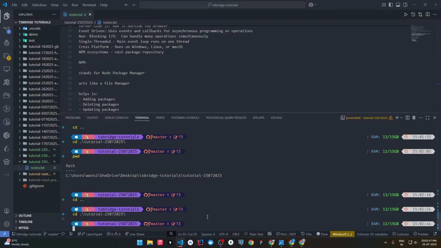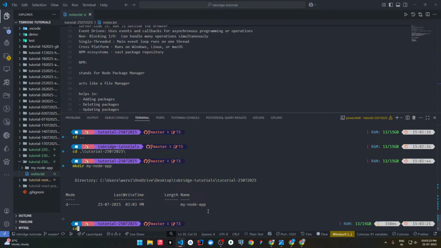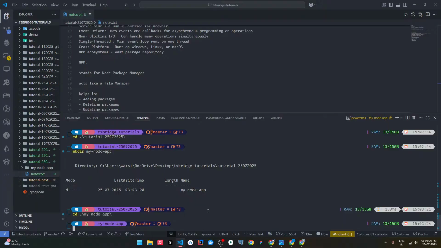So now I need to create the Node.js package within this folder. What I will do is create one more folder using mkdir. For creating a folder, this command is just a PowerShell command, not a node command. This is just for communicating with PowerShell. mkdir simply means make directory. Let's make a folder: mkdir space, I can name it my node app, then cd my node app. After this, currently I am in this folder.